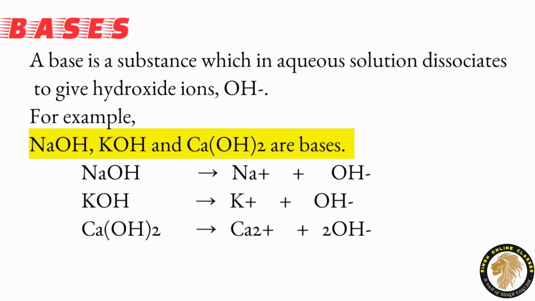Now start with bases. Basically bases are substances that are soapy to touch and bitter in taste. We can define bases in two ways. First, a base is a substance which in aqueous solution dissociates to give hydroxide ions, OH minus. For example, when sodium hydroxide dissociates in aqueous solution, it produces Na plus and OH minus. Potassium hydroxide, K plus and OH minus. Similarly, calcium hydroxide, Ca 2 plus and 2OH minus.